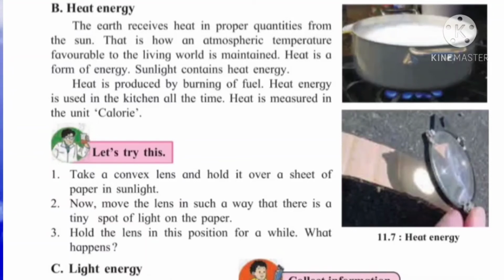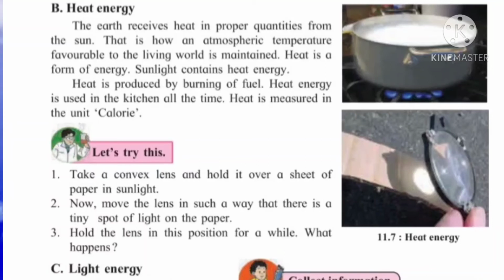All the light through this glass gets concentrated to a single point. Sunlight has heat energy, yes or no? So this heat energy gets concentrated, and the paper starts burning.